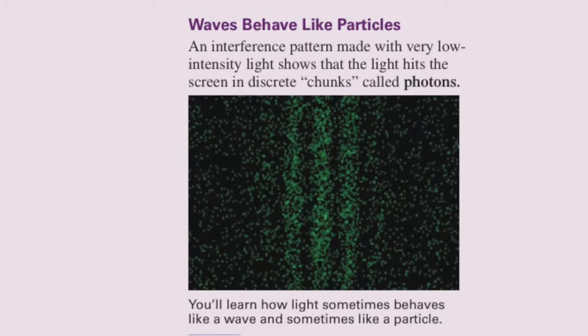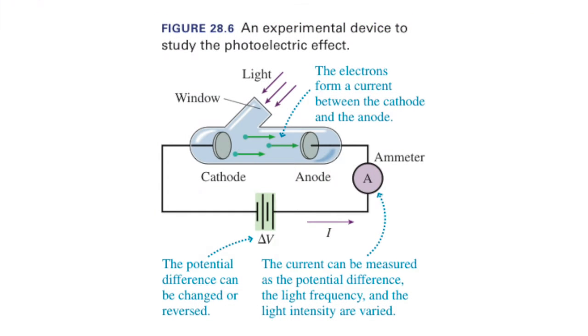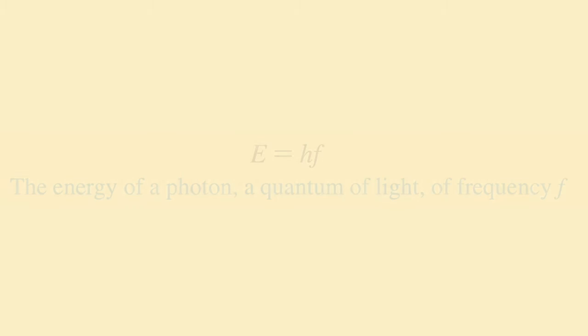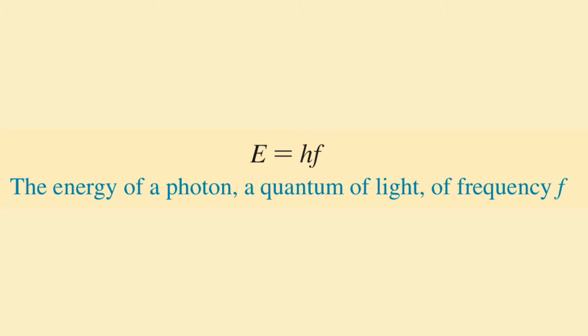And experiments in the late 1800s and the early 1900s showed that you could also think of light as a photon, as a particle. There were some very compelling experiments having to do with the photoelectric effect that showed that you could also think about light as having a particle nature. You could think about it as existing in the form of photons. And individual photons have an energy that is determined by the frequency of the photons. This is one of the first important equations you see in chapter 28, the equation for the energy